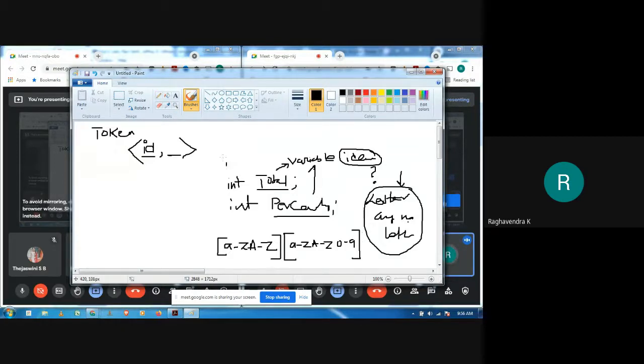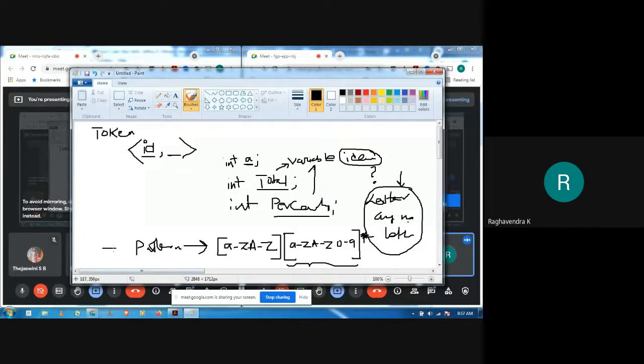For example, if I write int a, even this is an identifier, correct? The name of the variable is an identifier. In that case this part becomes optional, so that's why I will put a star here. So this is the pattern that we have used to identify a variable.